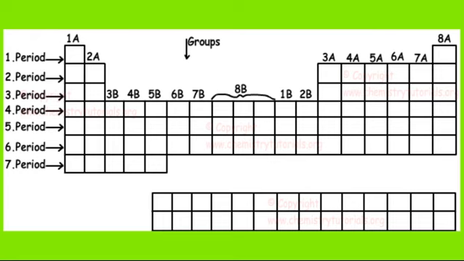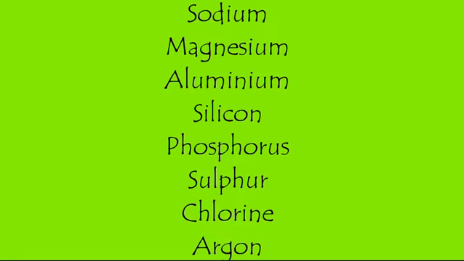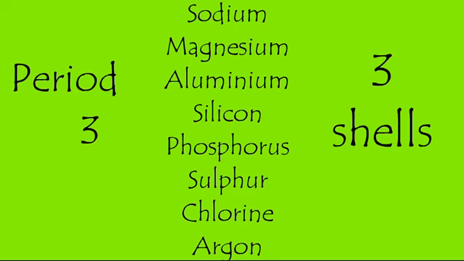For example, period 3 has sodium, magnesium, aluminium, silicon, phosphorus, sulfur, chlorine, and argon. All these elements are in period 3 and they all have 3 shells, 3 electron shells.